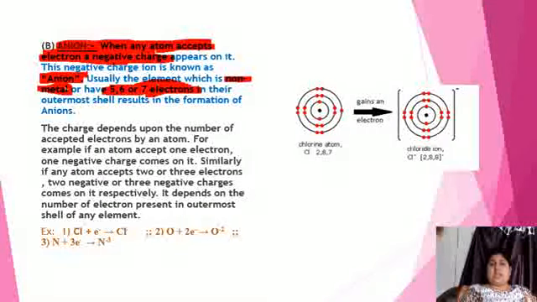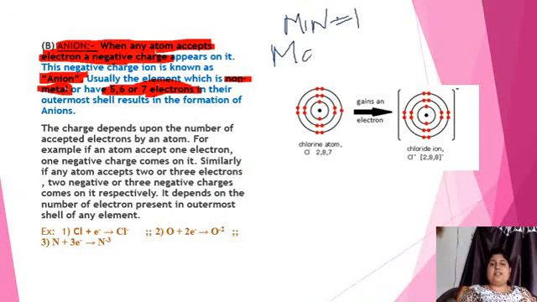The minimum number of accepting electrons is 1 and the maximum number of accepting electrons is 3.